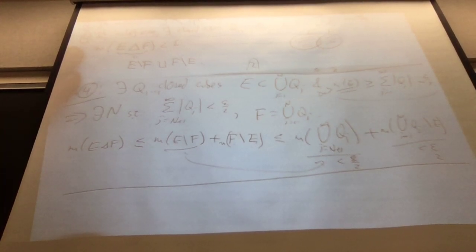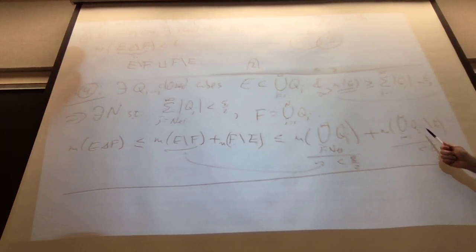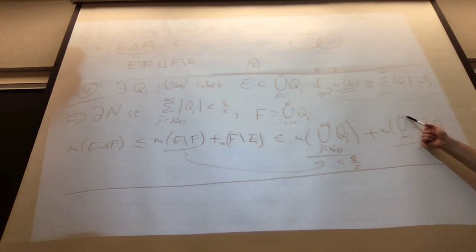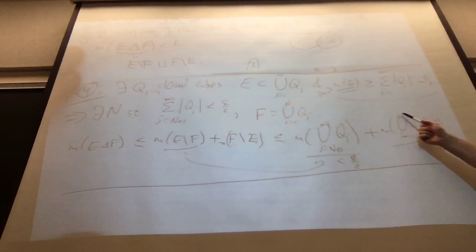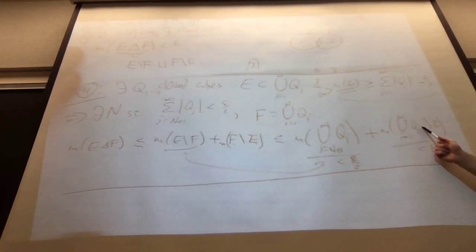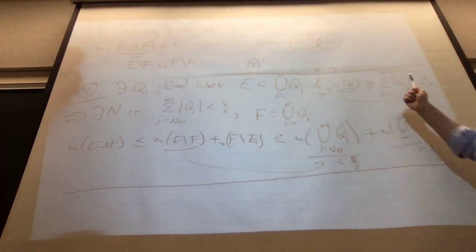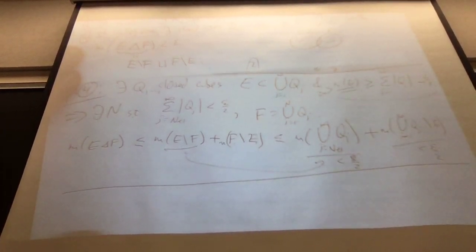Does everybody see that? Yeah. So the question is, how come I'm allowed to break this up into the measure of this sum minus the measure of E? And it's because the measure of this union is equal to the union take away E plus E. And that's a disjoint sum. Oh, right. Okay. So that's where I'm going. That's where I'm using this equation.